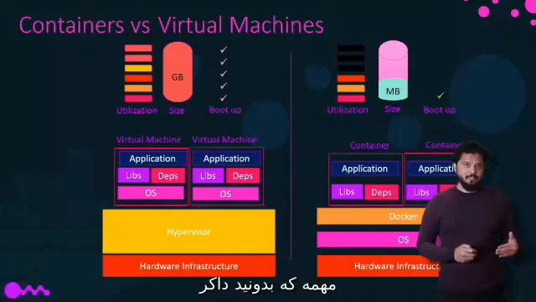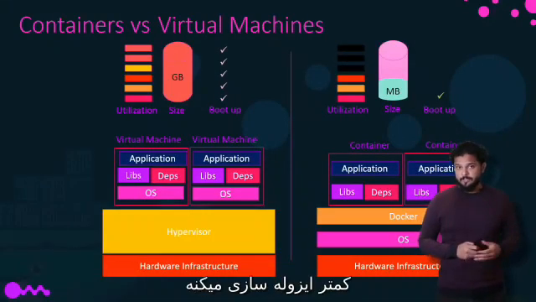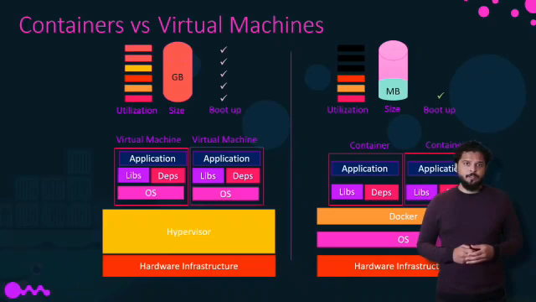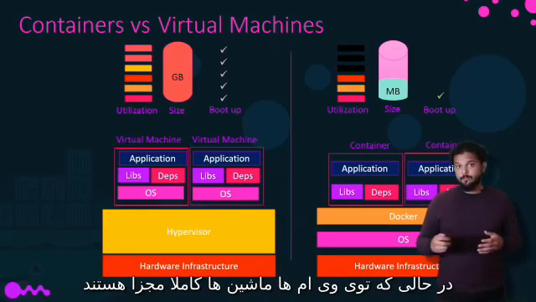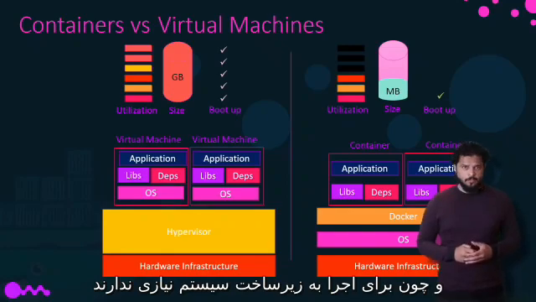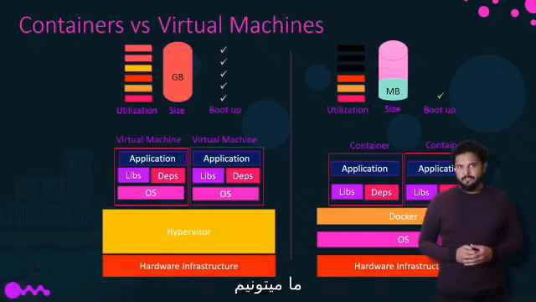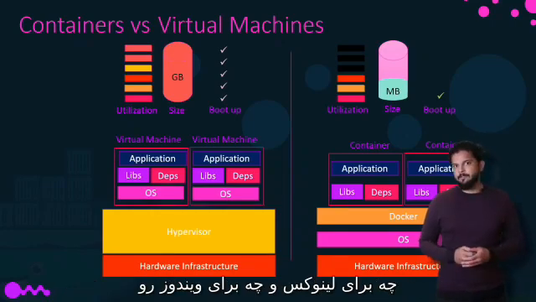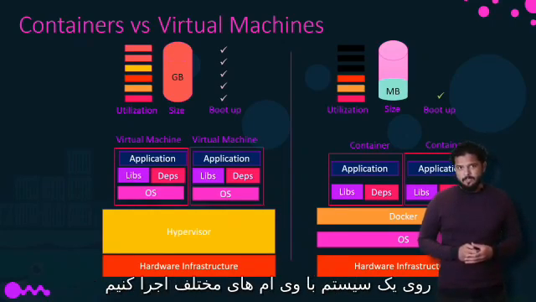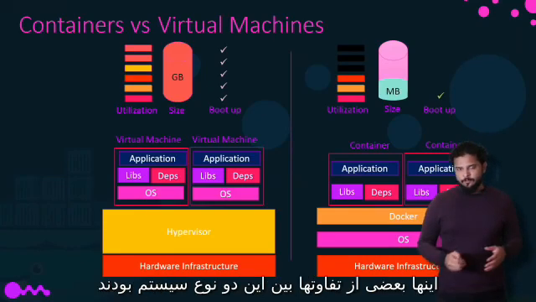Containers have less isolation, as more resources are shared between the containers, like the kernel, whereas VMs have complete isolation from each other. Since VMs don't rely on the underlying OS or kernel, you can run different types of applications built on different OSs, such as Linux-based or Windows-based apps, on the same hypervisor. So those are some differences between the two.